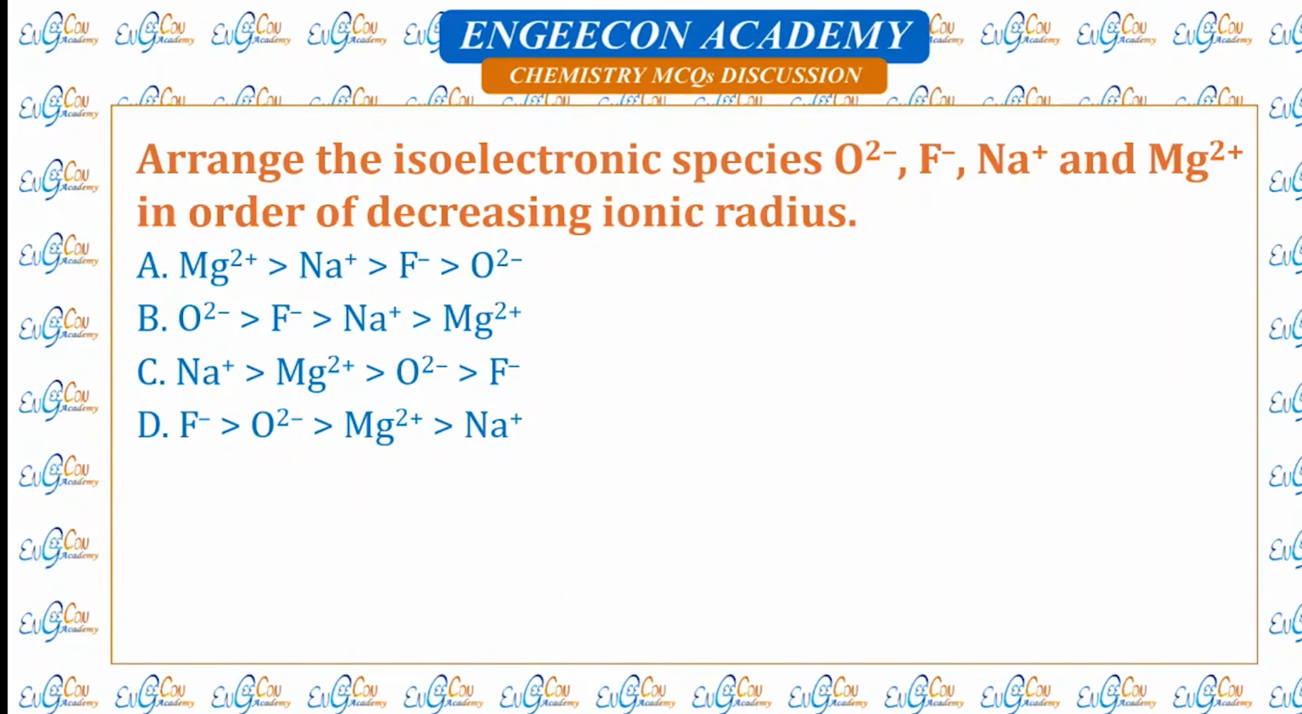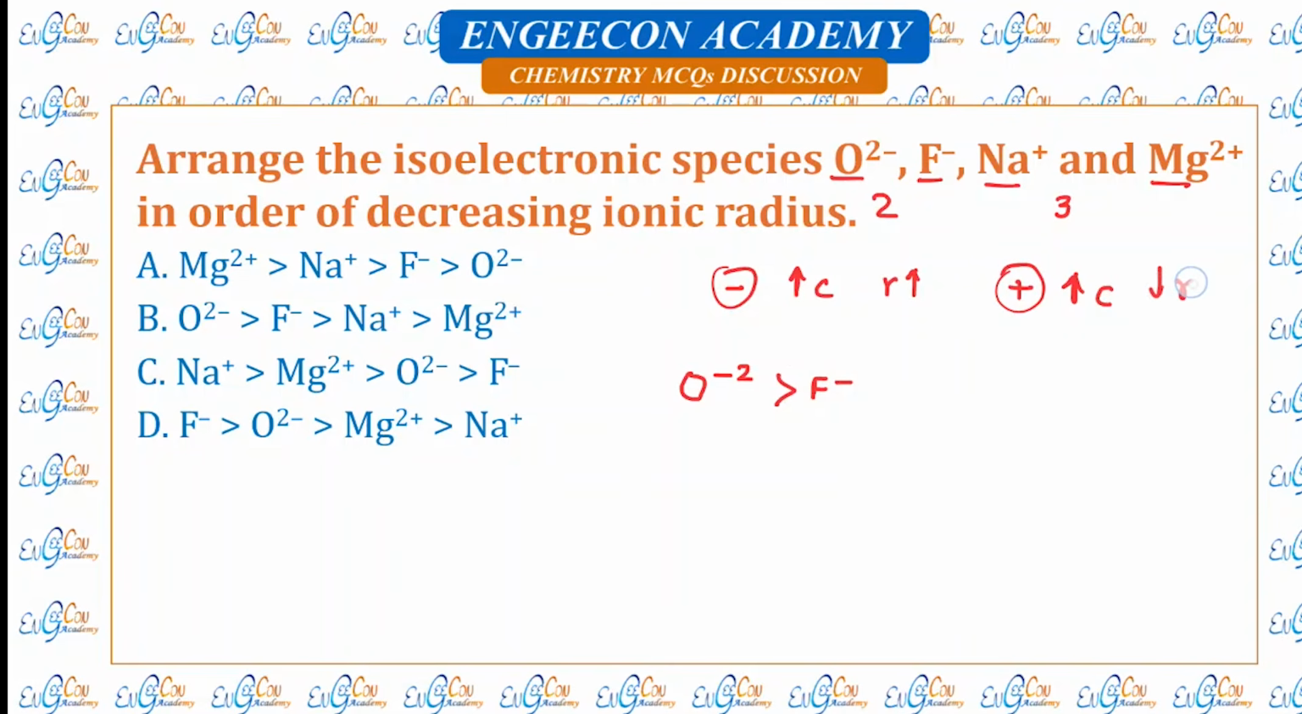Arrange the isoelectronic species in order of decreasing ionic radius. So oxygen and fluorine belong to period number 2, and sodium and magnesium belong to period number 3. But positive ions are smaller in size and negative ions are larger in size. In negative ions, the larger the charge, the larger is the size. So O2 minus is larger than F minus. And in positive ions, the larger the charge, the smaller is the size. So sodium is larger compared to magnesium.